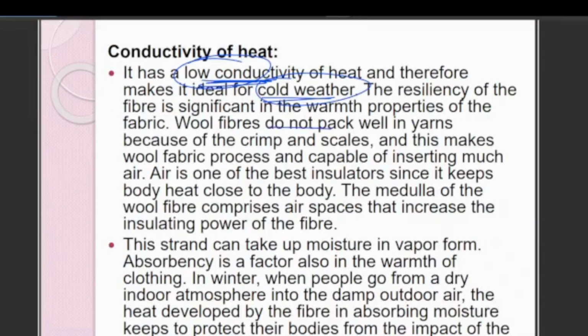Wool fibers do not pack well in yarns, as we discussed, because wool is an amorphous polymer. They do not pack well, meaning they are not fully packed like crystalline polymers. Crystalline means they are fully packed, they do not have air spaces in between.